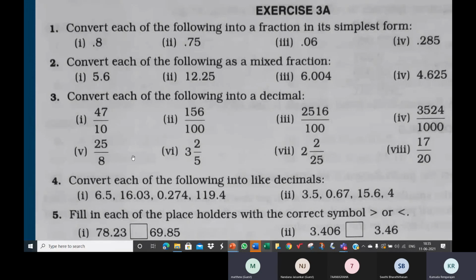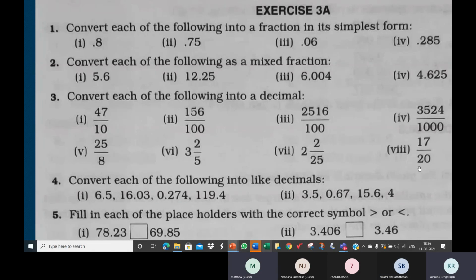So like that, children, I'll just give you the clue. You cannot bring 8 to 10. You cannot bring 8 to 100, but you can bring 8 to 1000. Find the equivalent fraction. Convert 8 to 1000. Bring the denominator to 1000 and put this in a decimal form. This one you can bring to 10. 25 can be brought to? Ma'am, 100 by multiplying it with 4. Yeah, 25 can be brought to 100 by multiplying and dividing by 4.